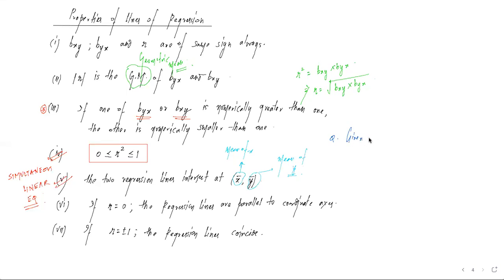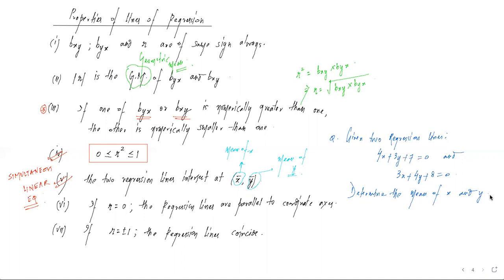The question is, given two regression lines, 4x plus 3y plus 7 equal to 0 and 3x plus 4y plus 8 equal to 0, determine the mean of x and y. This is the question with us.